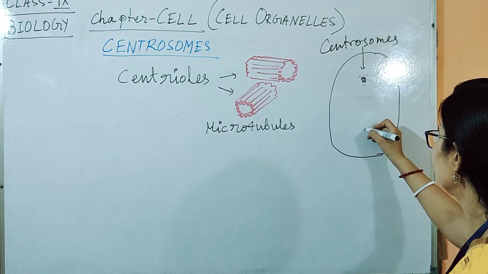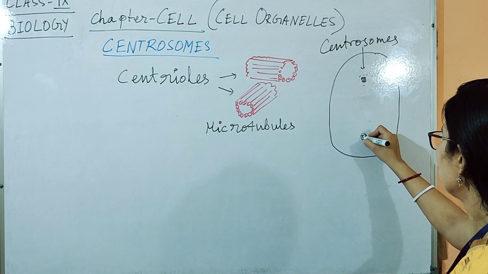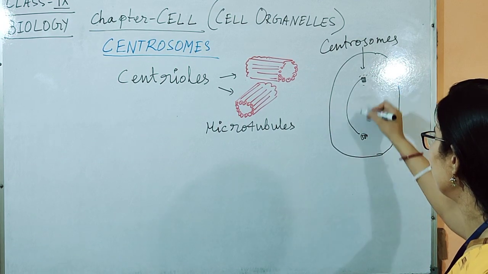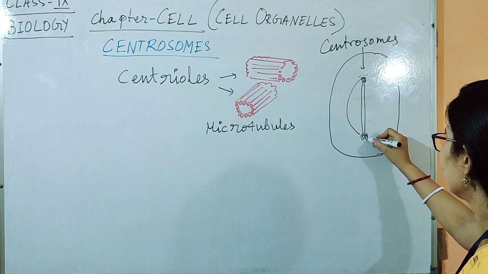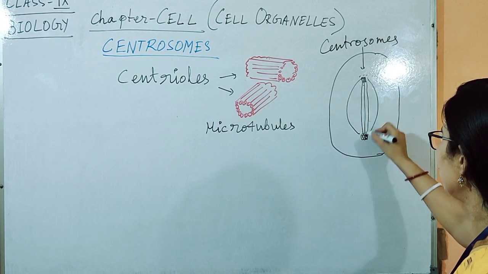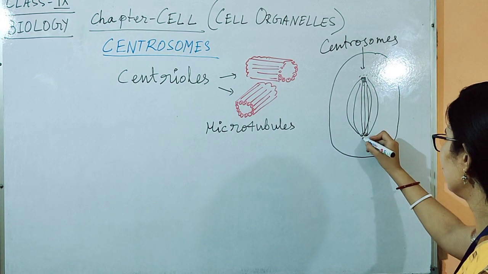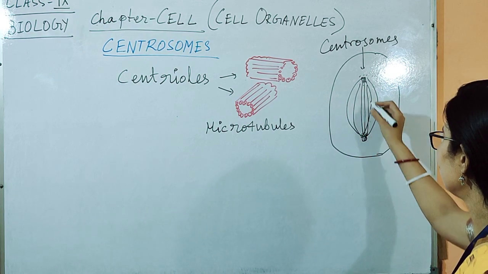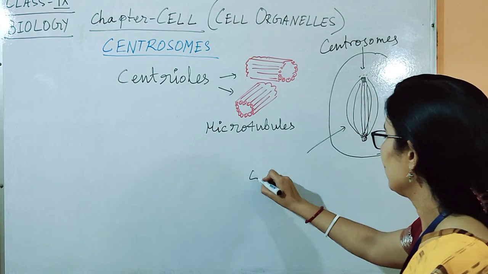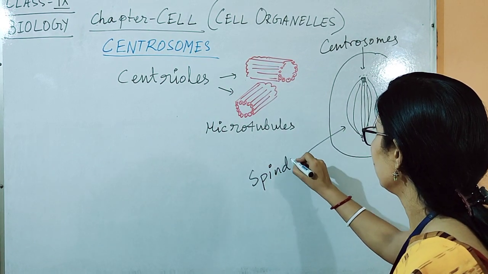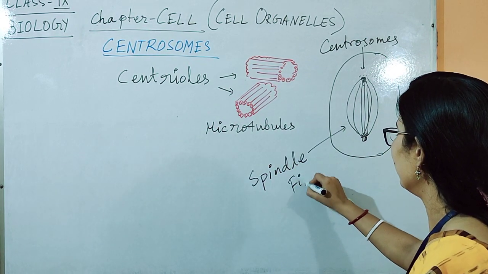Two centrioles at two ends of the cell help in formation of the thread-like structures. These threads are called spindle fibers.